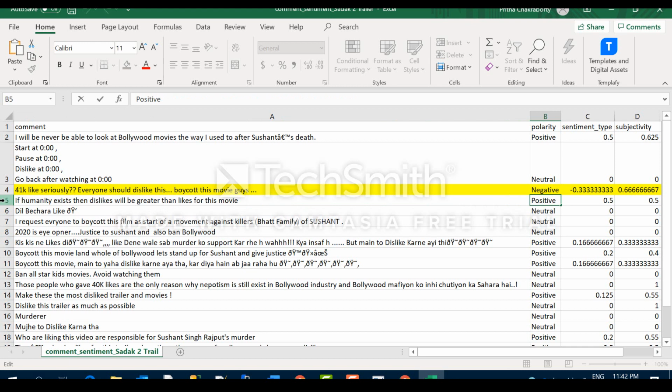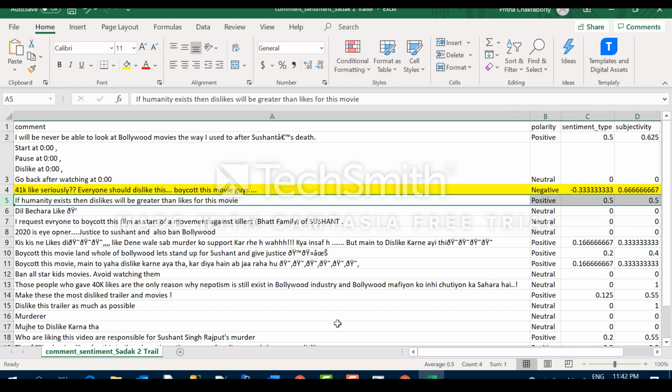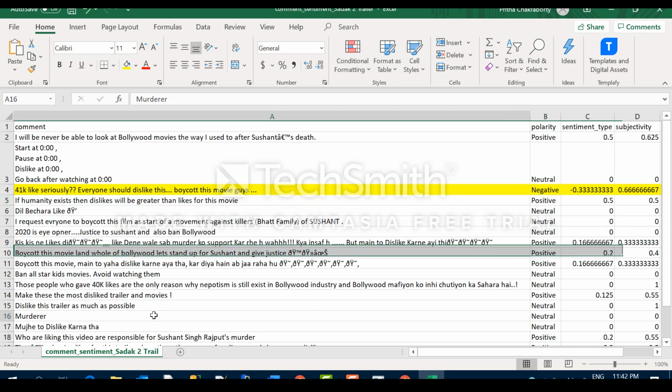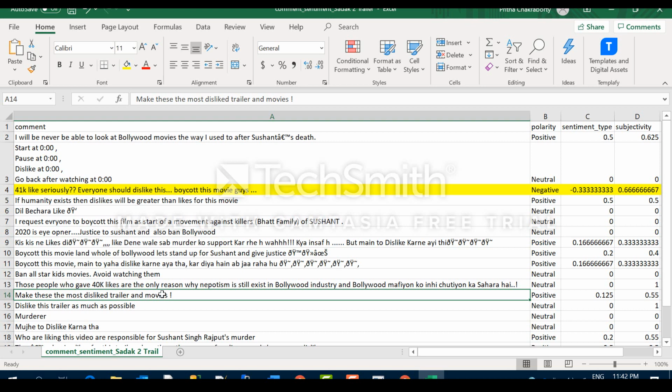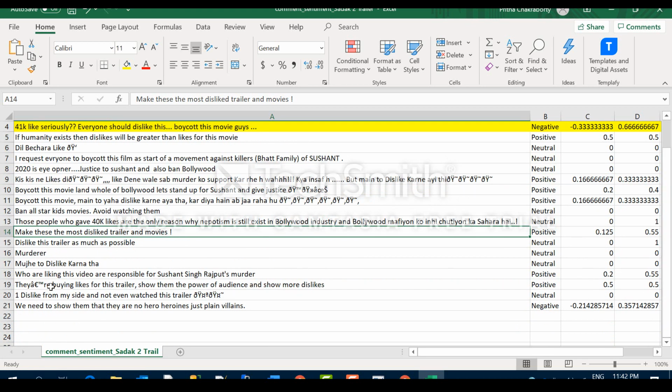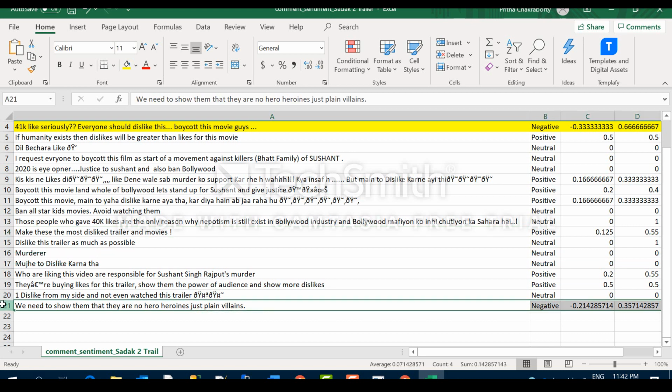It is kind of sarcastic, so that's why it could not understand. See, this one is negative, complete English, negative.